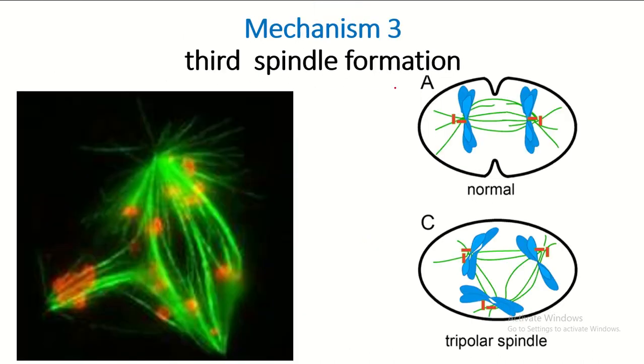Third, mitotic spindle formation. Usually a cell contains two mitotic spindles, but you see here a third mitotic spindle is formed. This is one of the causes of anaphase lag.